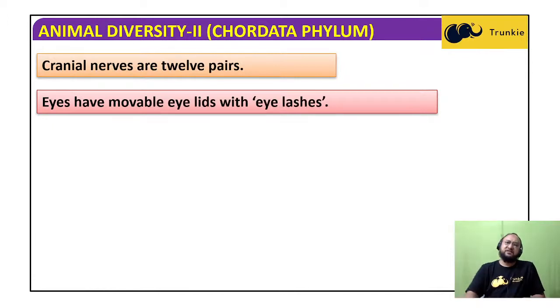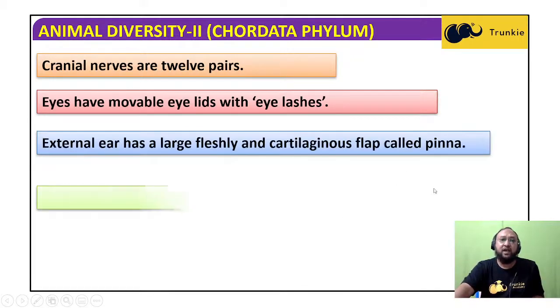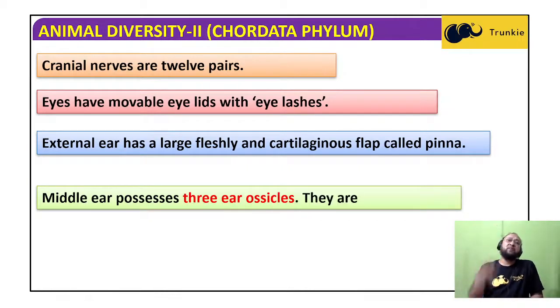Cranial nerves are 12 pairs in mammals. These 12 pairs of cranial nerves function for different physiological functions of the body, controlling and coordinating movement of the muscles and the functioning of the sense organs. Eyes have movable eyelids with eyelashes that can be closed and opened. The external ear has a large fleshy cartilaginous flap called the pinna.